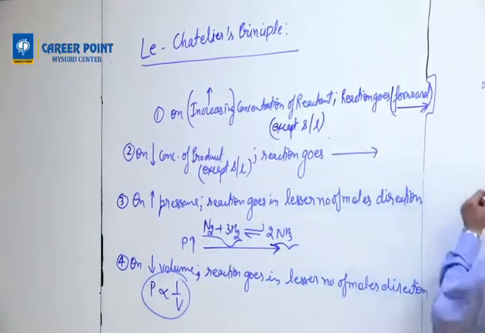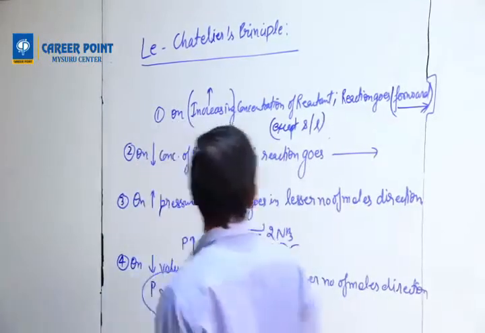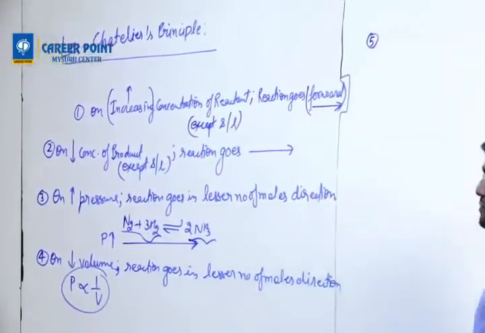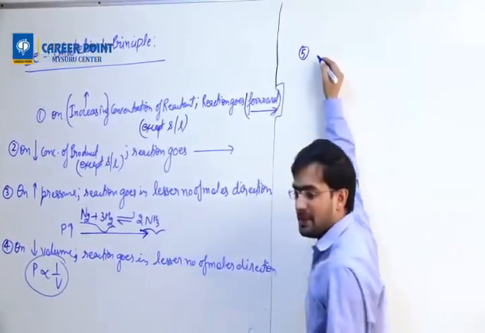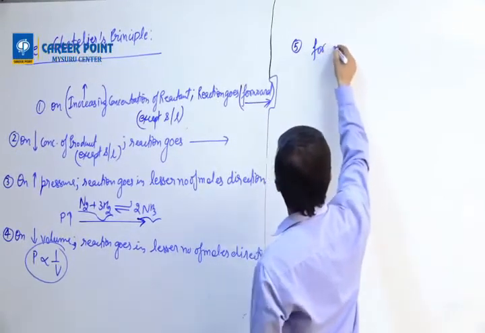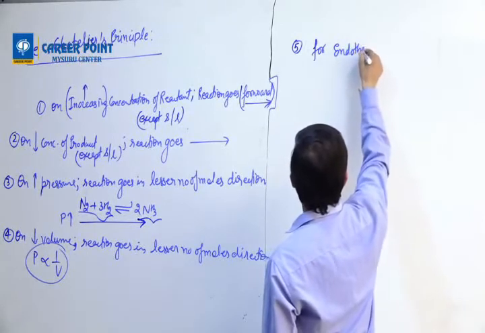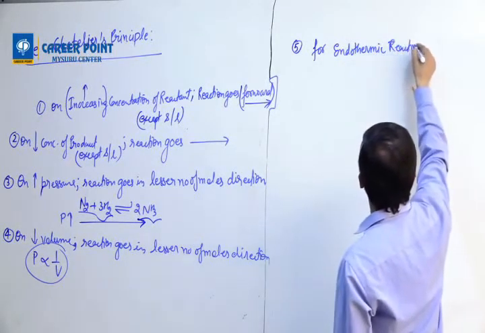Now I'm going to write on this side of the board and zoom it to full board. Okay. So this is 4th point. Then we have 5th point. 5th point talks about temperature. Now temperature depends on the reaction also. So for endothermic reaction, what is endothermic reaction?